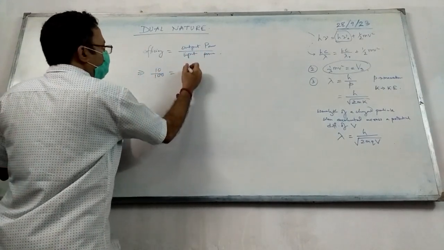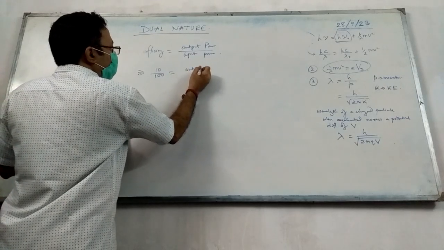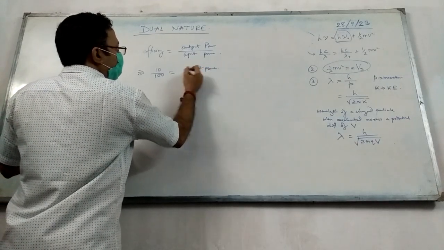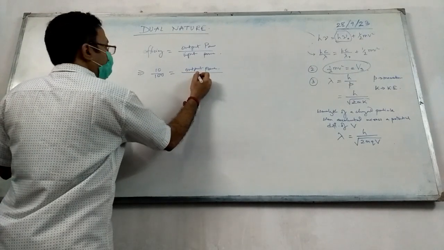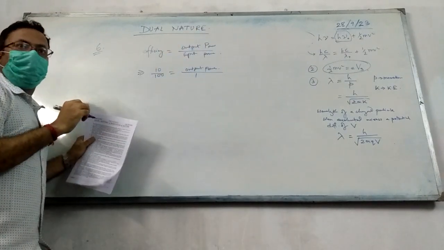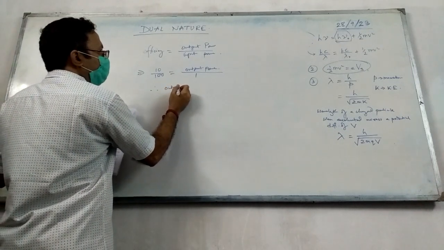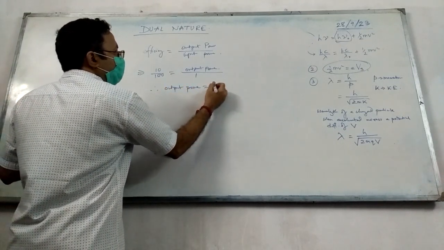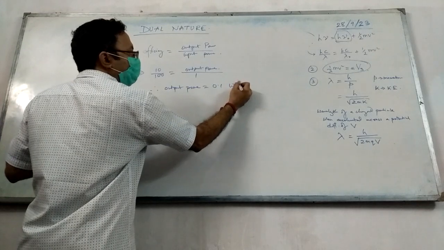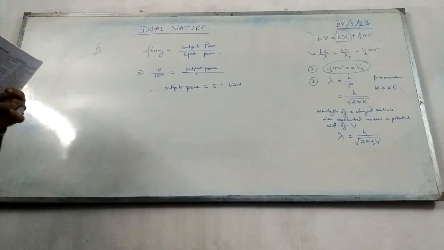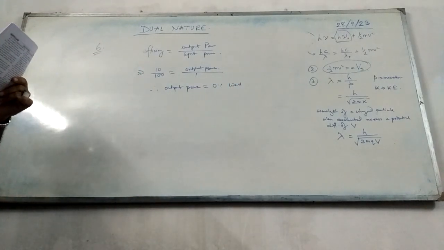So 10 by 100 equals output power by input power. Input power is given to be 1 watt. So therefore, how much is the output power? 0.1 watt.